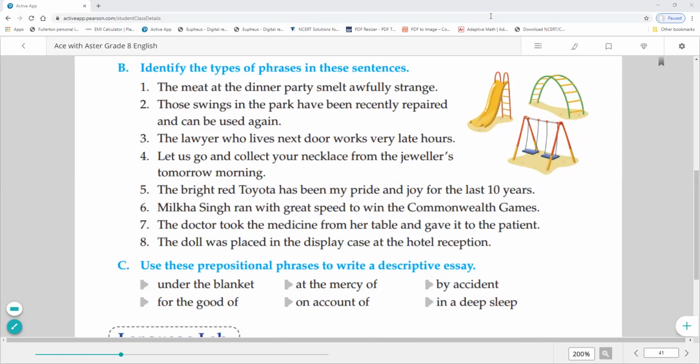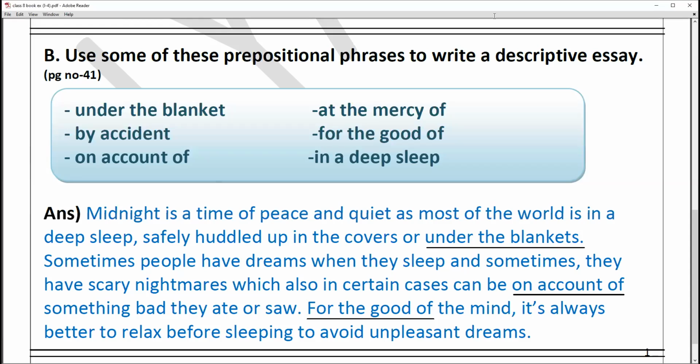Now we have to write over here an essay. So I again give this in a PDF form. Okay, have a look. So I have used some of words. Okay, in these words. Okay, use some of these prepositional phrases to write a descriptive essay. So मैंने इनमें से कुछ ही words use किए हैं, तो आप देखिए ऐसे मैंने underline किया हुआ है under the blanket, on account of, for the good of. Okay, these are phrases. So I prepared a paragraph over on it.